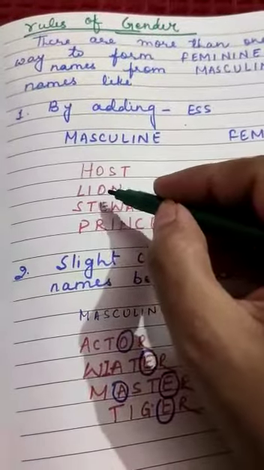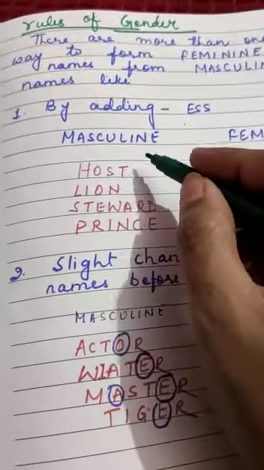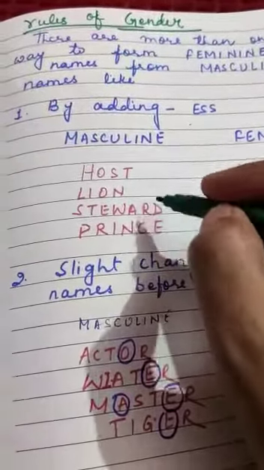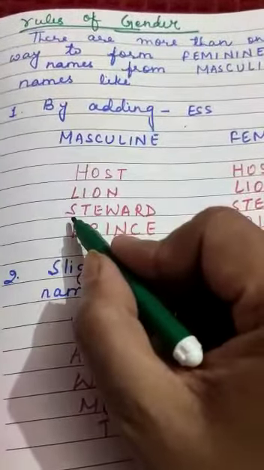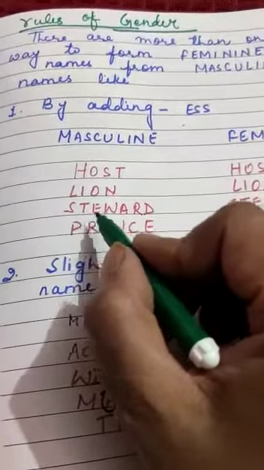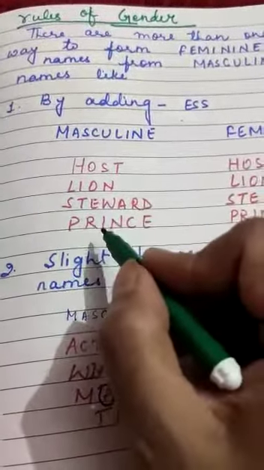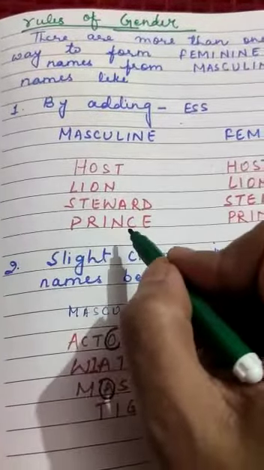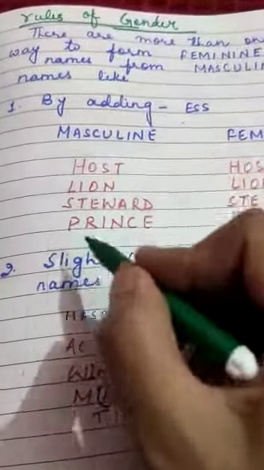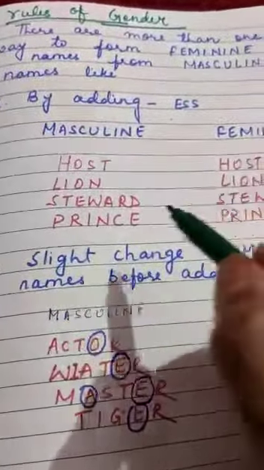Lion comes under masculine gender. Steward, its pronunciation is steward. Now the next one, prince.